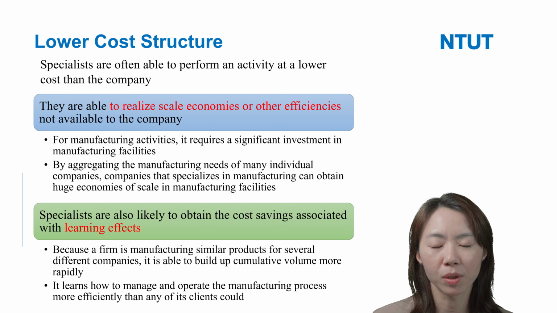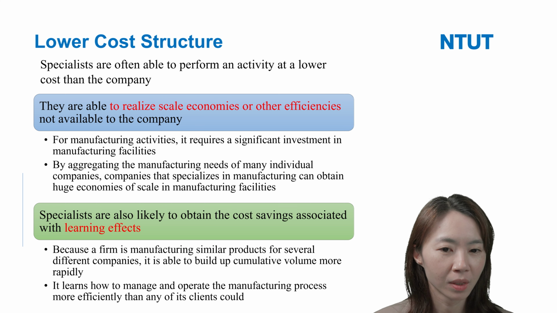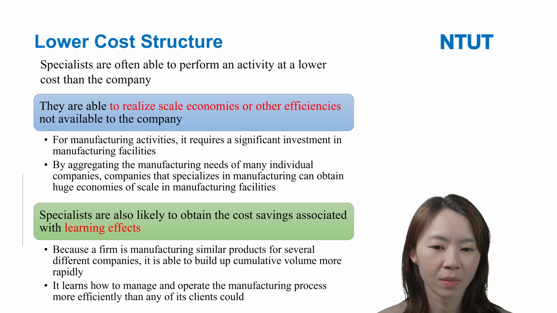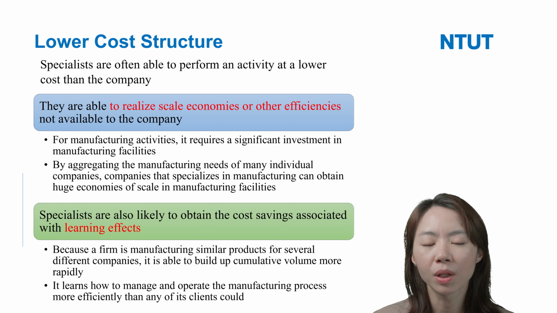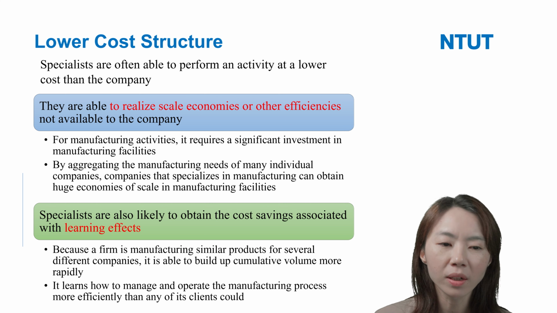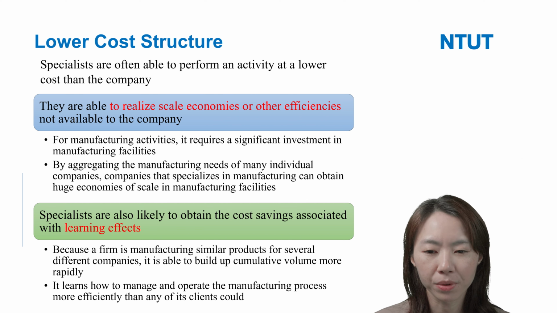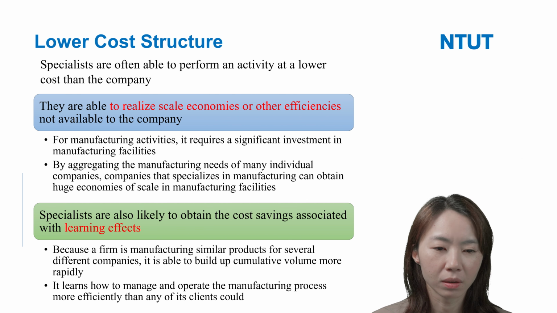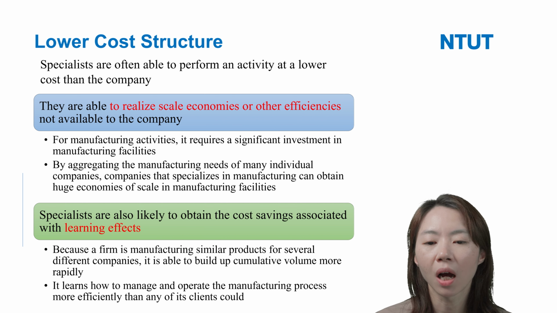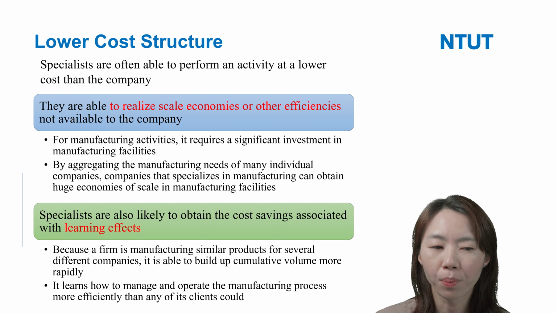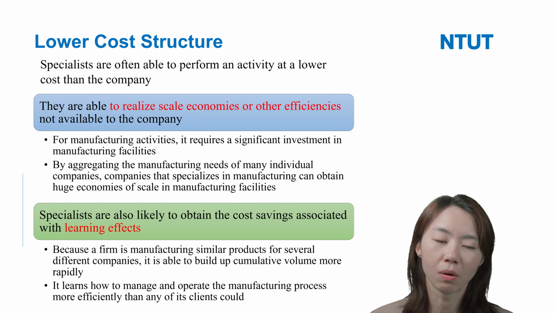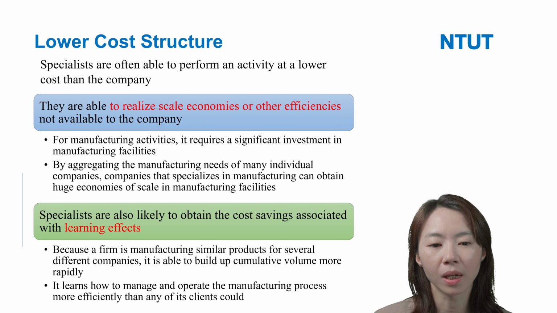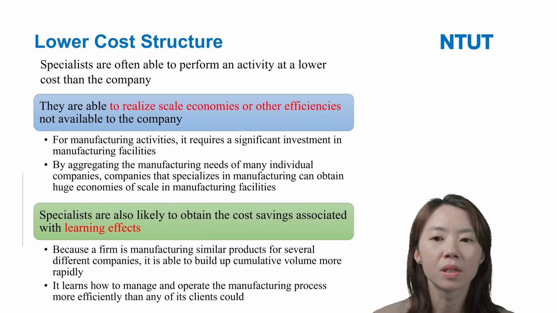Because a specialist like Baocheng helps many companies produce similar products, you can have economy of scale and learning. So it understands how to produce these products more efficiently with higher quality. Nike maybe cannot do as well as the specialist.